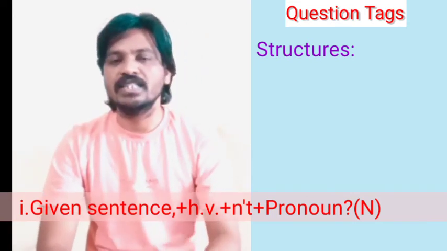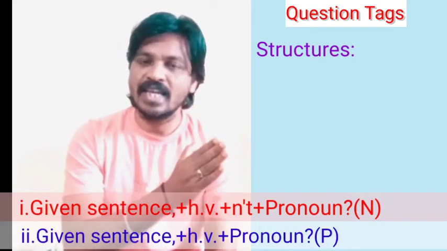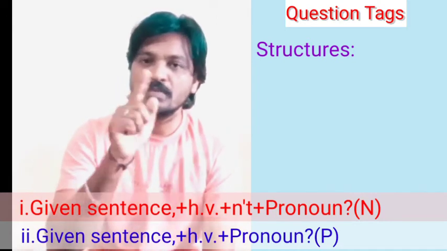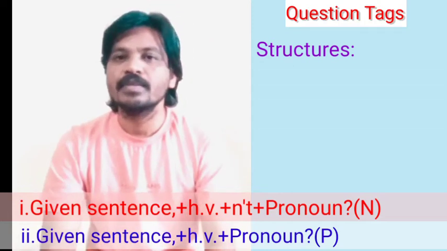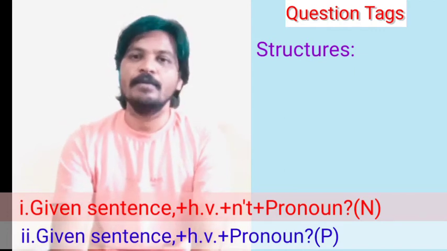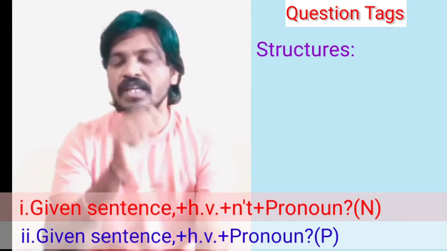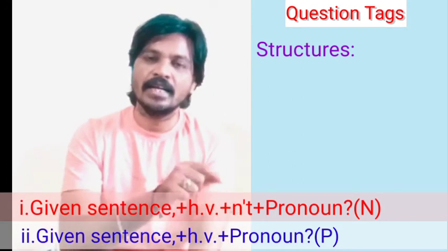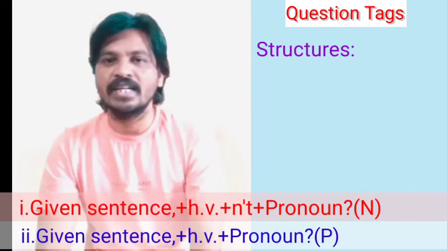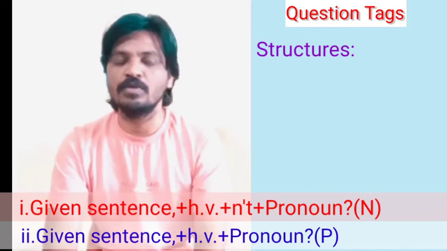Clear now? What is the positive structure? Given sentence as usual, plus helping verb, plus subject pronoun, plus question mark, as usual. These both are structures of question tags. The first one is the negative structure: if the given sentence is positive, we have to use the negative structure. The second one is the positive structure, the positive question tag: if the sentence is negative, we have to use the positive structure. Clear now? Yes, now you understood.